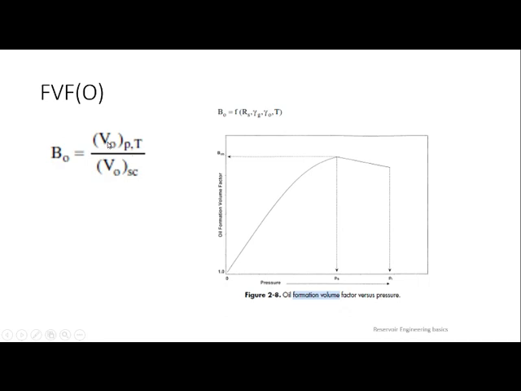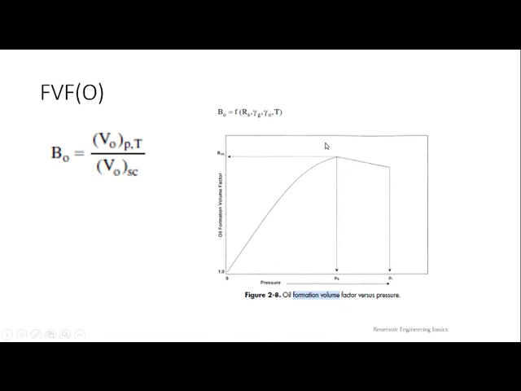So solution gas will expand the volume of oil, so VO will be expanding. In the same way, BO is also expanding when you reduce pressure from PI to PB. So BO is expanding when pressure is being reduced. Here the arrow mark should be like this. So when you are moving from PI to PB, VO will be expanding. Once you reach PB, then solution gas will start to escape from crude oil.